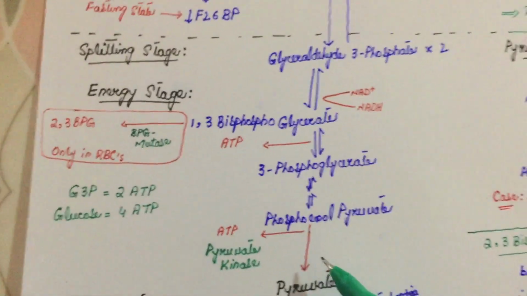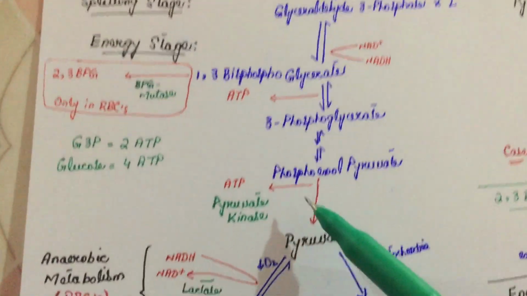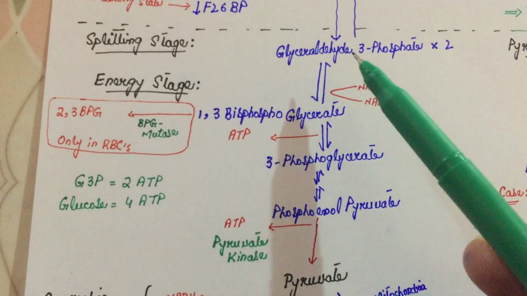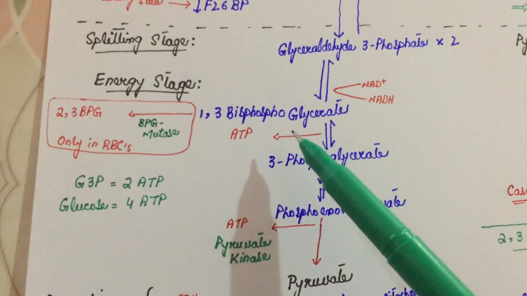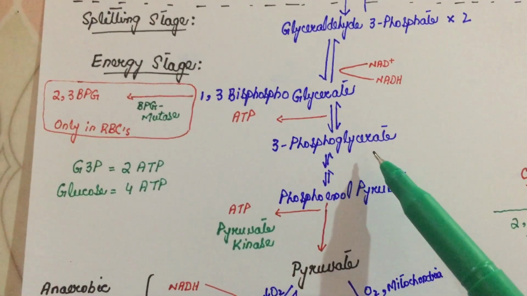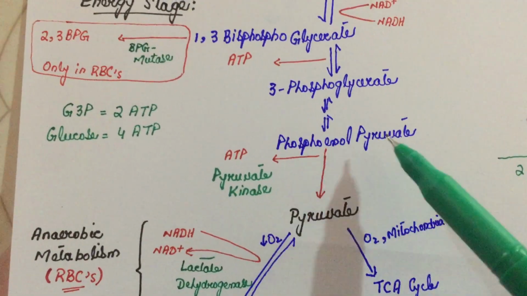So in the energy stage, 2 ATPs are produced by one glyceraldehyde 3 phosphate: one by the conversion of 1,3-bisphosphoglycerate to 3-phosphoglycerate, and one by the conversion of phosphoenol pyruvate to pyruvate.